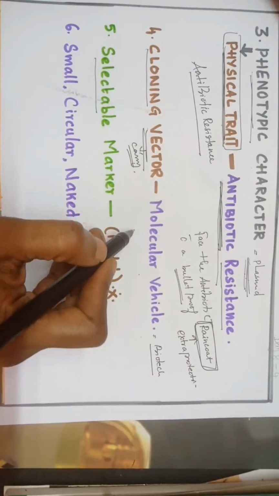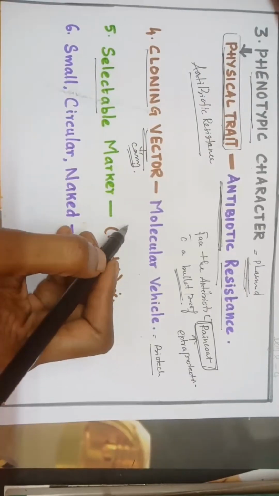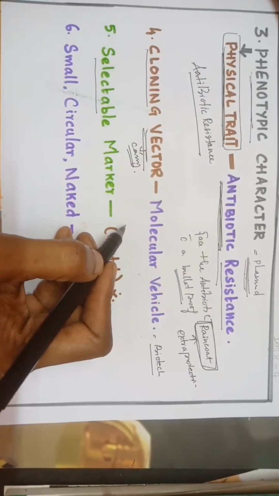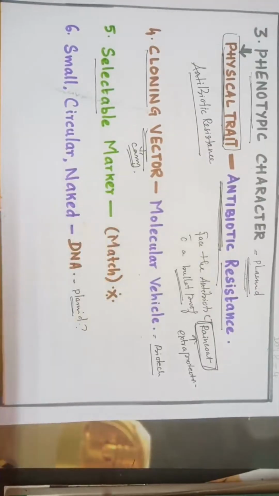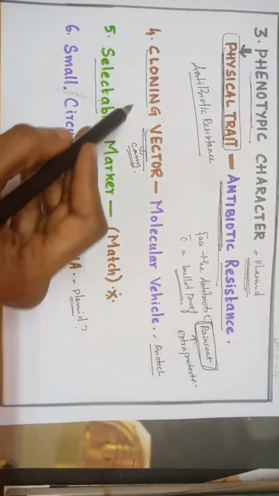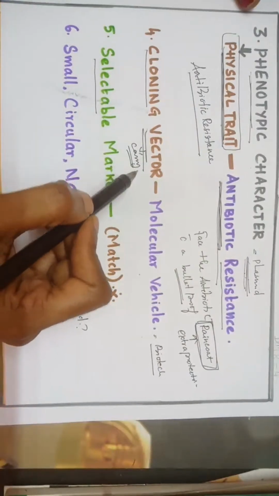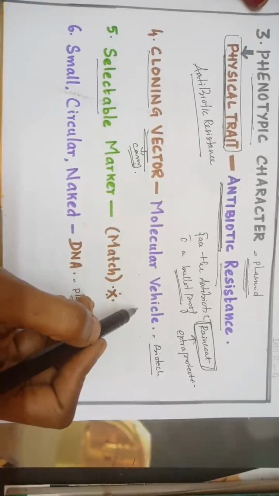Do you know one insect which is a vector? It comes in your class 12 lesson. If you know the answer, type it in the comment section. The insect which acts as a vector. Okay. So, these plasmids act as a cloning vector, which is a molecular vehicle.